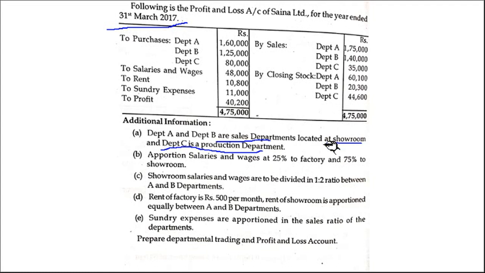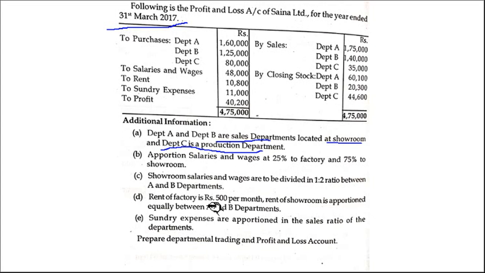Is it so? No. Department A and B are sales departments located at the showroom. So showroom means Department A and B. Production means Department C. So factory means C; production takes place in the factory. So Department C is the factory. So 25% to factory, 75% to showroom. Showroom salaries and wages to be divided in 1:2 ratio between A and B departments.